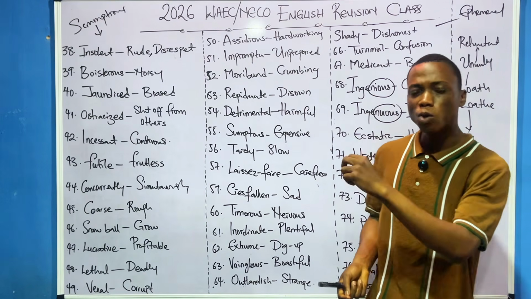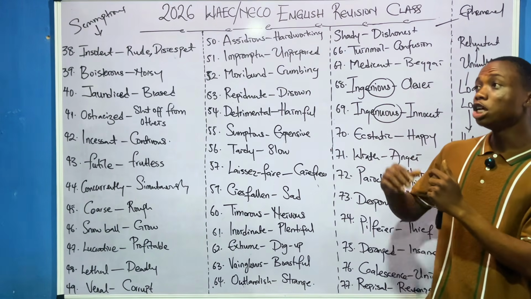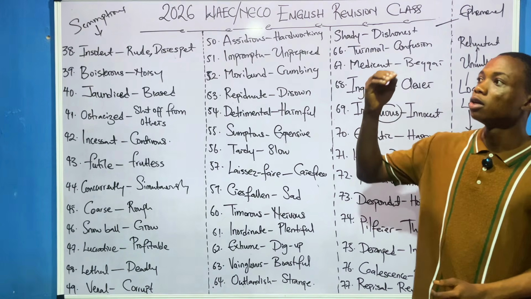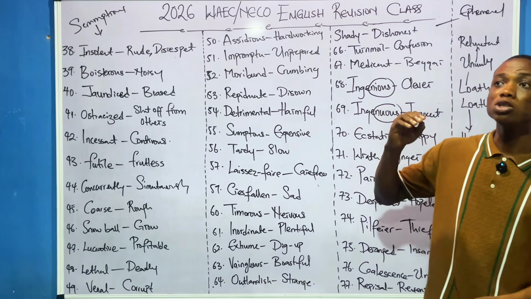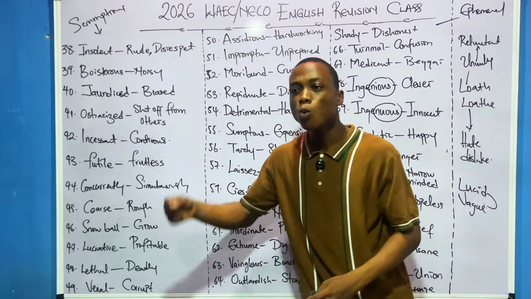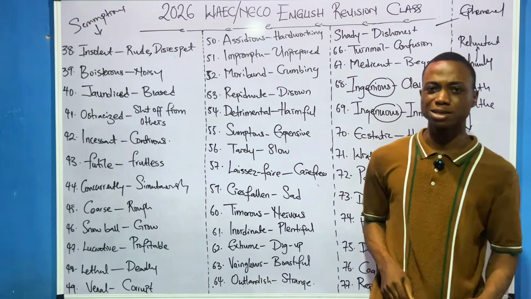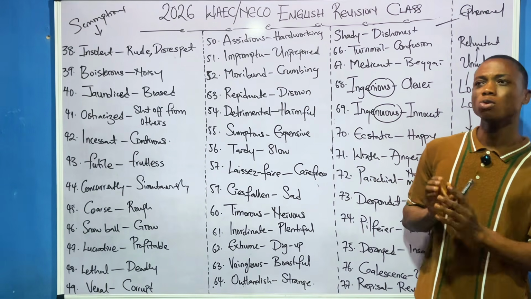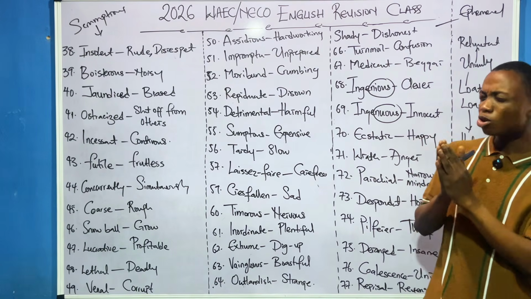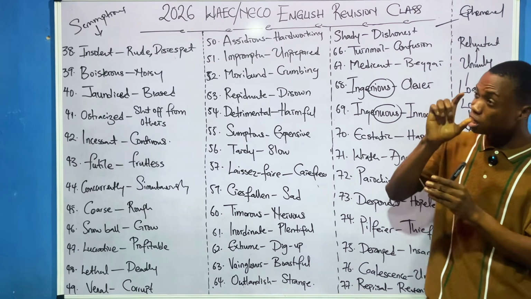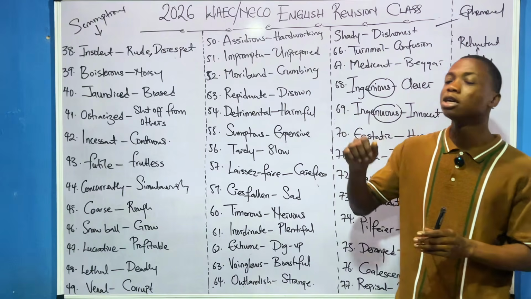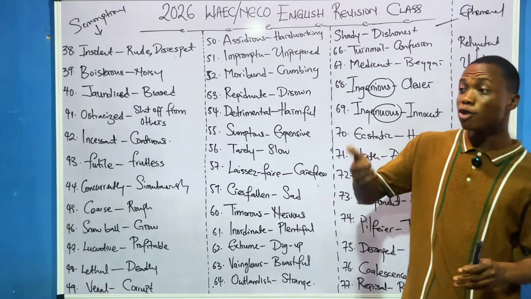And sometimes, what I will do is that in the options, maybe it's 4 options, 3 of the options will be what? Something opposite. Then 1 will be the correct one that is synonym to the question that was asked. So when you're asked these questions, they are very easy to answer. Just be very careful. Listen to the question very well, understand it, then look at the options. You see that 3 of them will be talking something opposite.